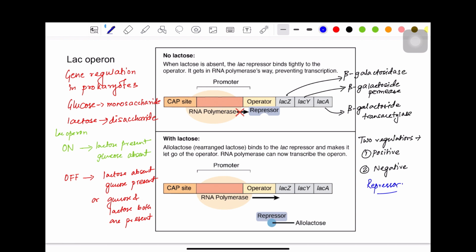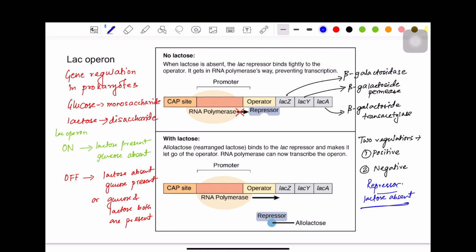What does it do? It shuts off the transcription when glucose is present, right? Or rather, to say more correctly, the repressor shuts off the gene transcription when lactose is absent.